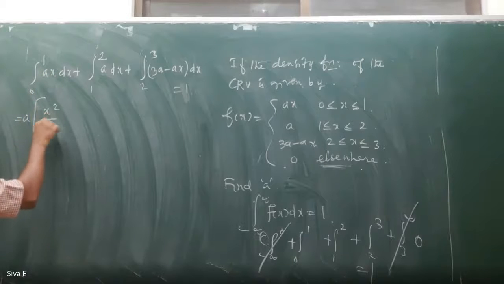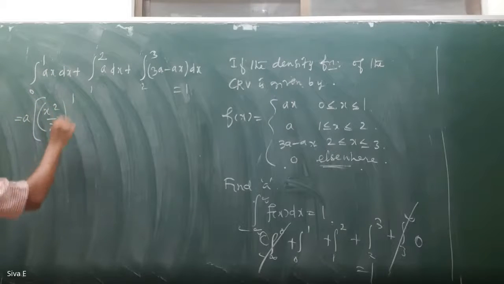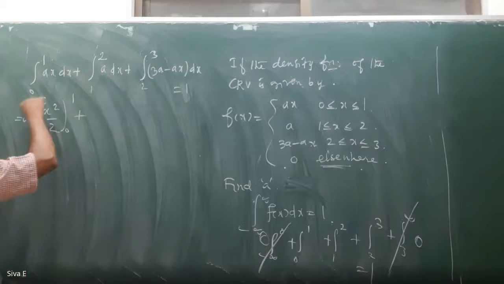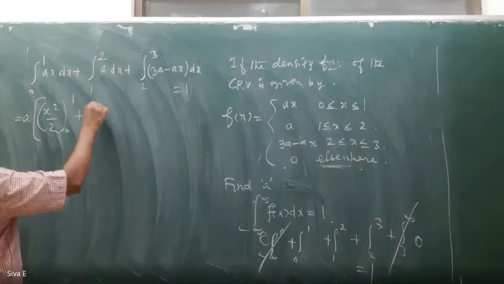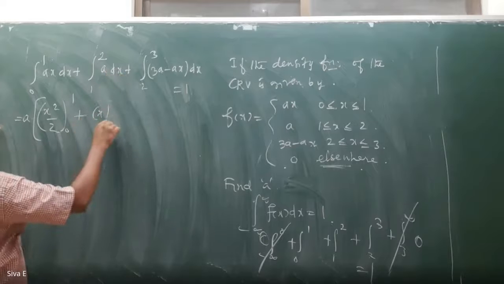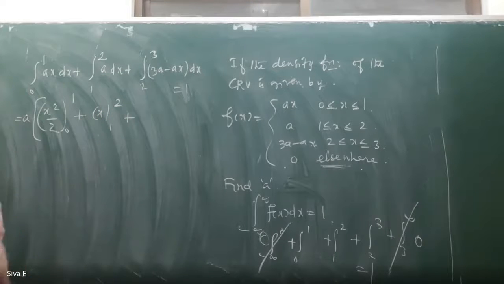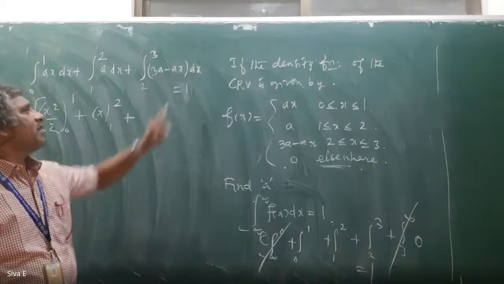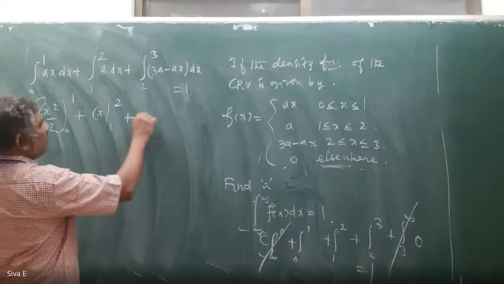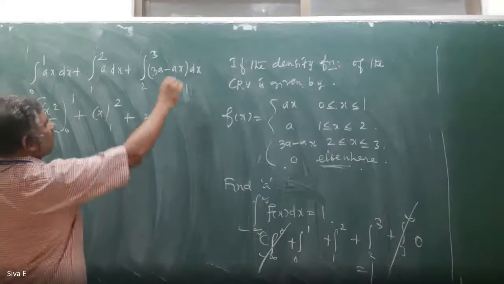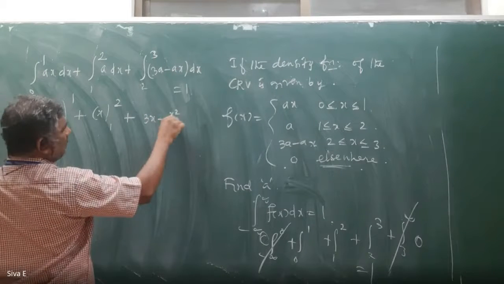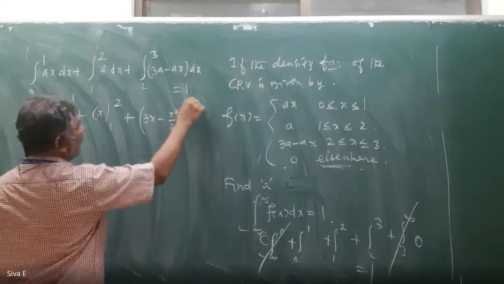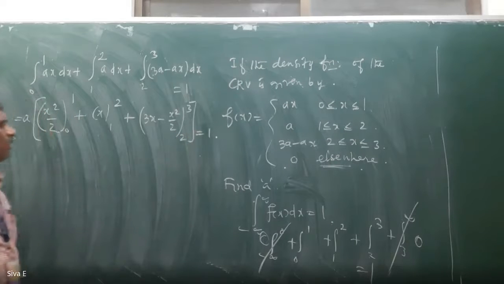Integration of x is x square by 2 from 0 to 1, plus, since a is taken outside, only dx is there. So integration of dx is x from 1 to 2. And then here also you are taking a outside, so 3 minus x is there. Integration of 3 is 3x minus integration of x is x square by 2, from 2 to 3. That is equal to 1.